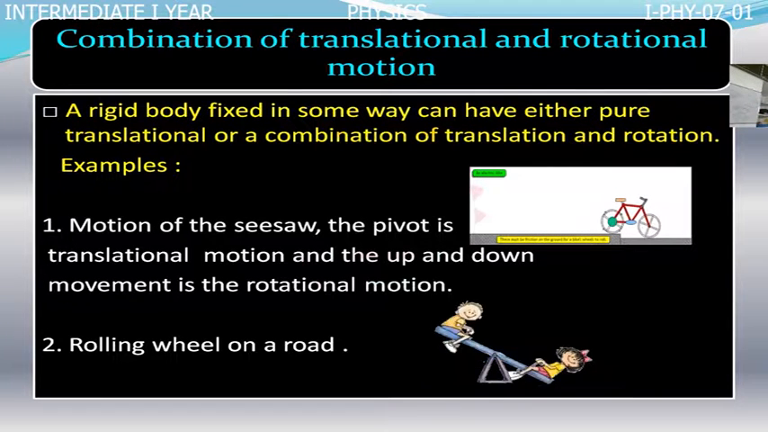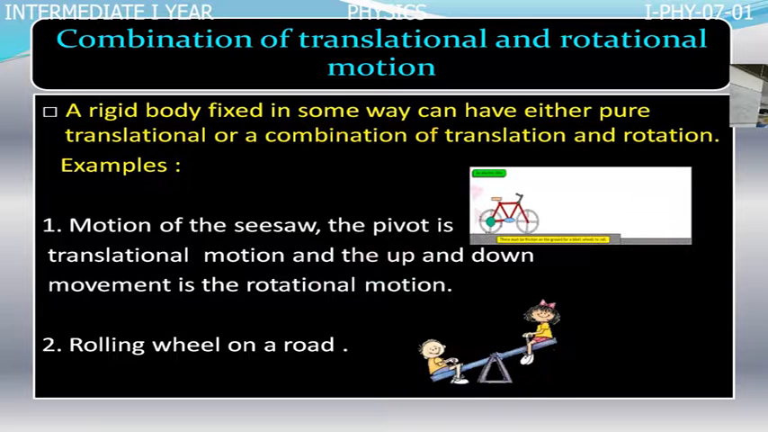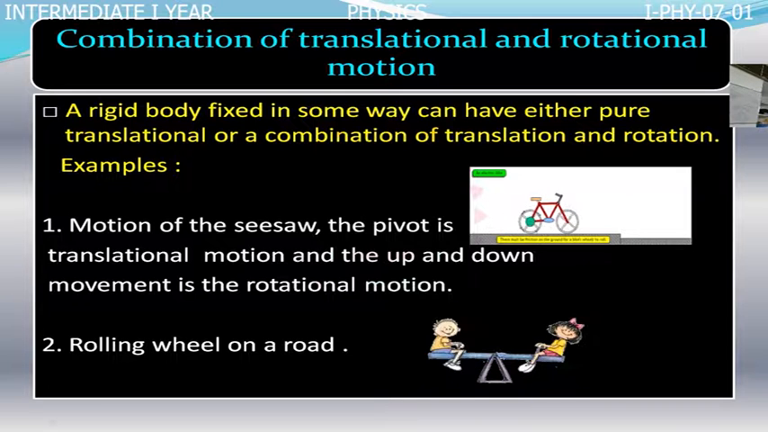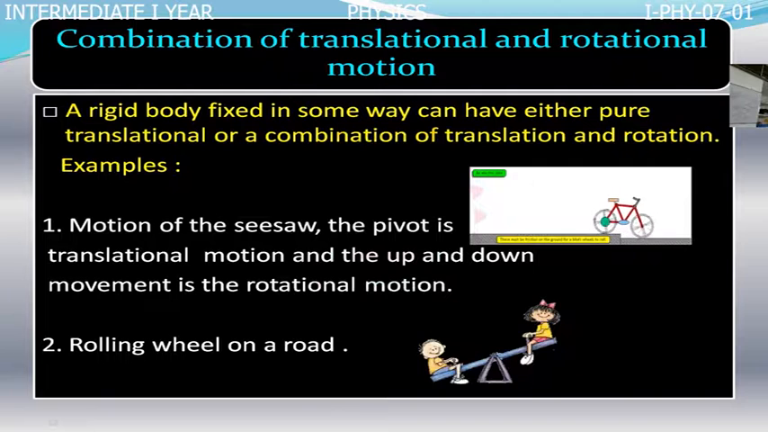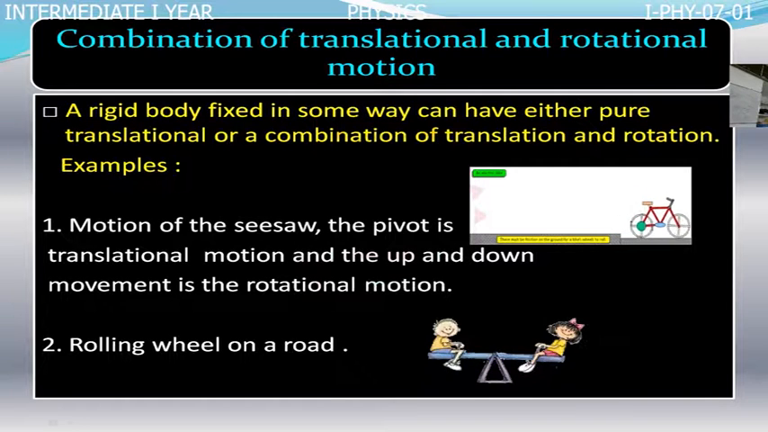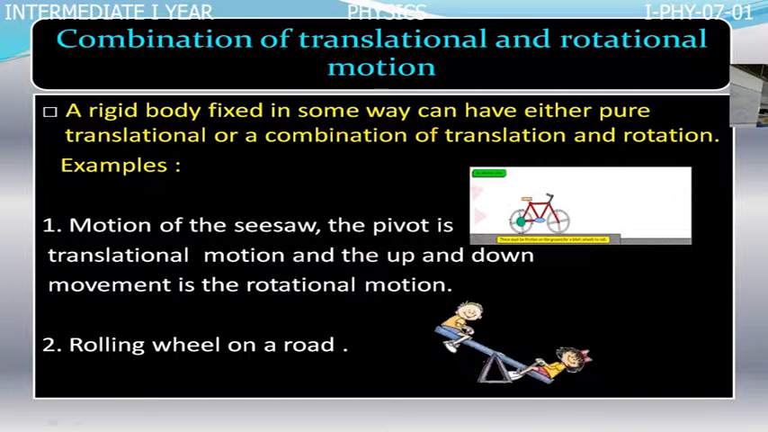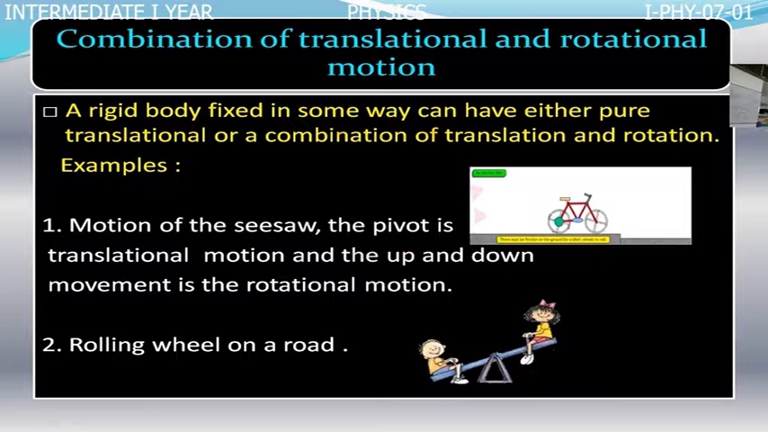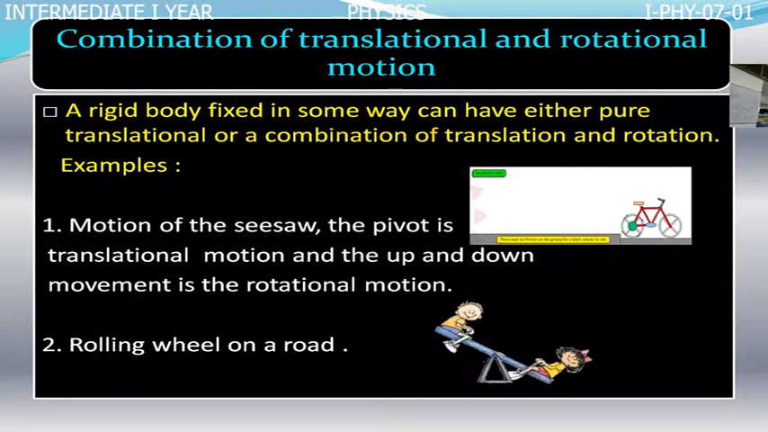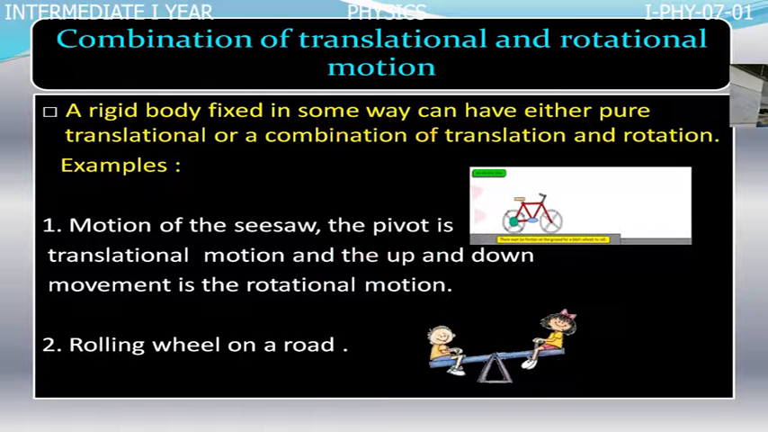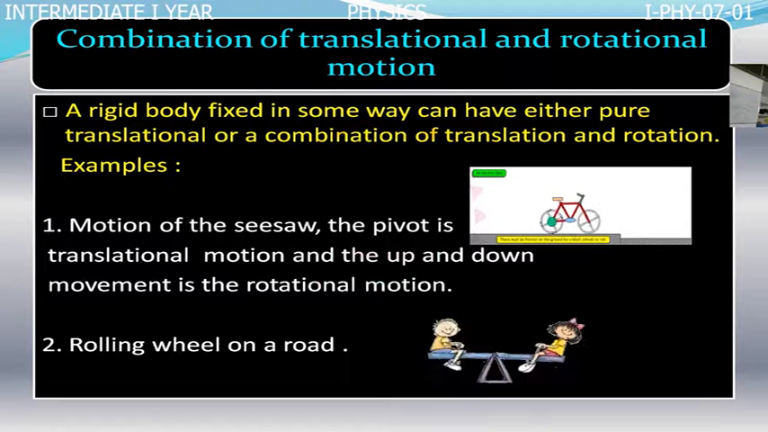Take another example, the seesaw. Here two boys are moving up and down. This up and down movement is rotatory motion. In the middle there are hinges. The hinges are moving up and down. Here is the motion of the hinges.